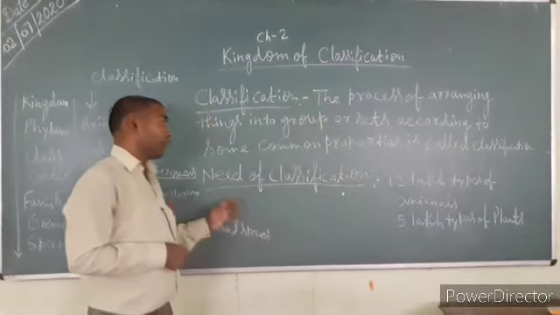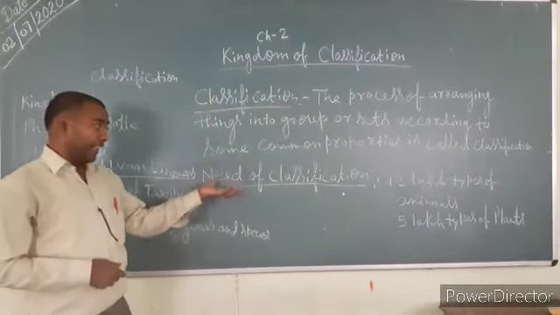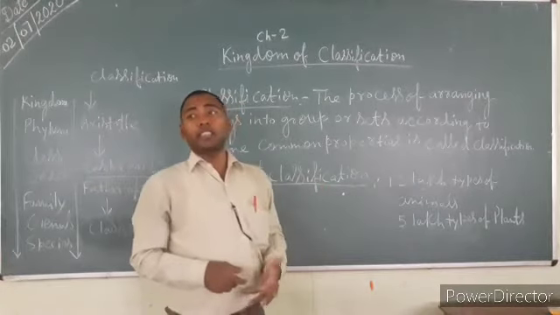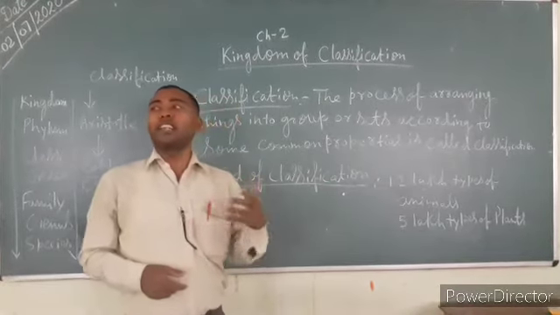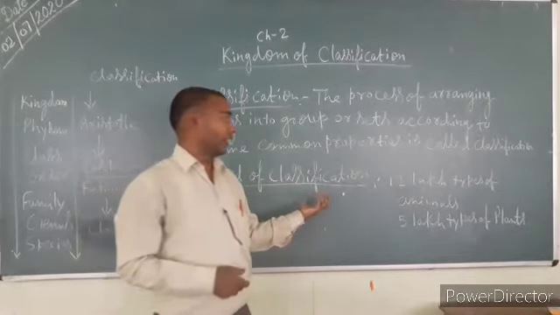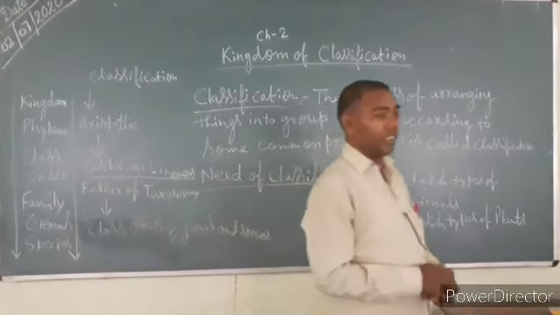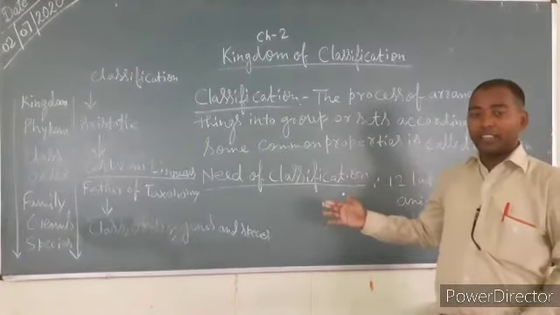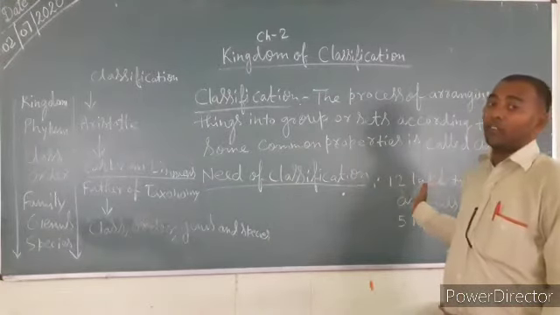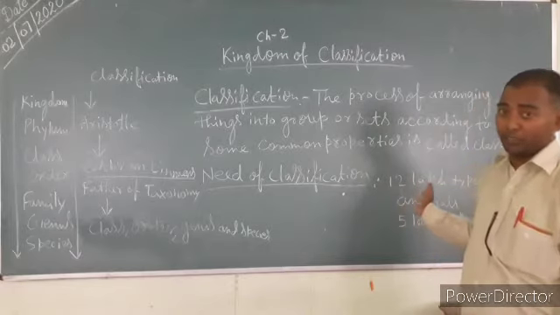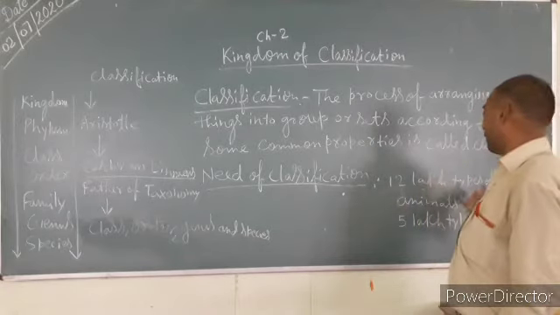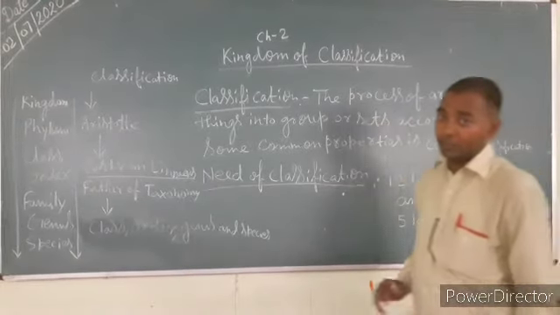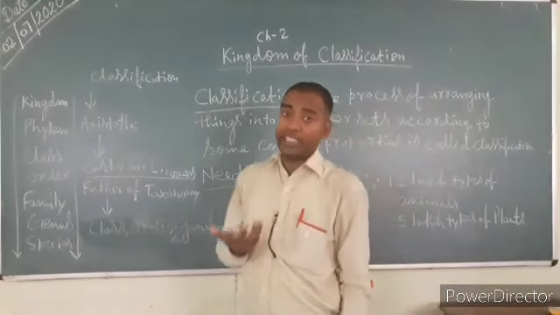The next heading is the need of classification. We know that there are 12 lakh animals in our universe, and apart from that 5 lakh plants.